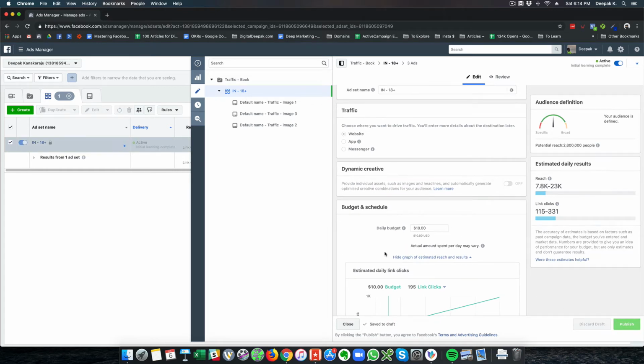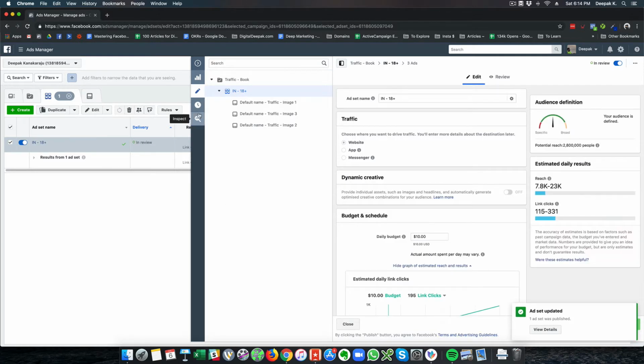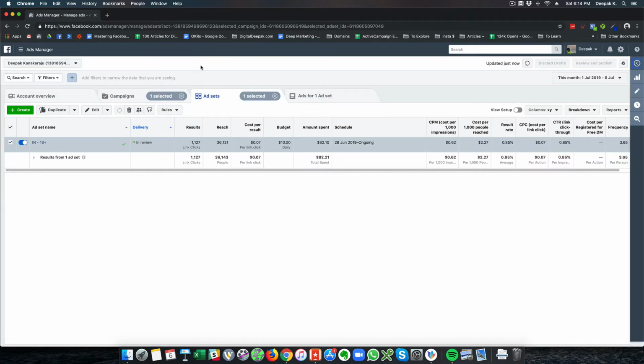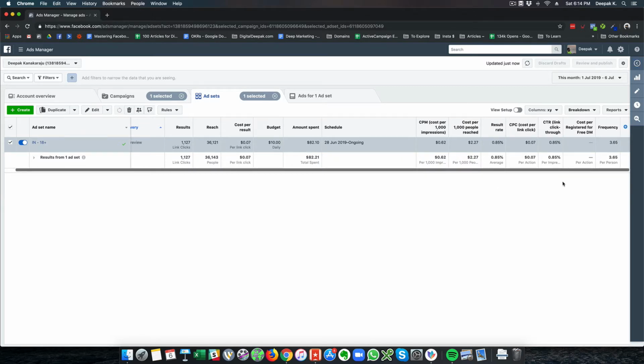So we will go ahead and click on publish, and in a few days we should be seeing an impact on the cost per click, because when you go with a narrow audience, the cost per click is high, and when you go with a broad audience, the cost per click drops. And these details you have to look at, like frequency, and only those help you make decisions.